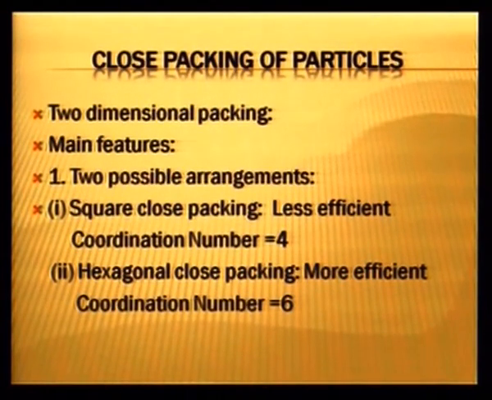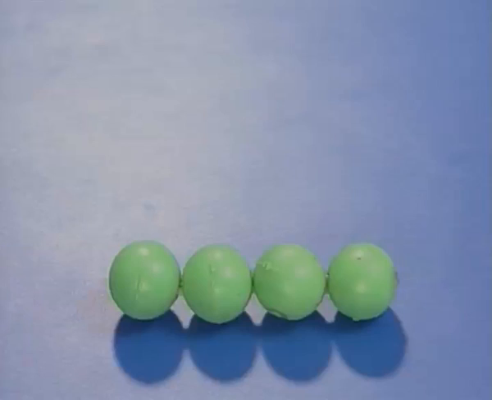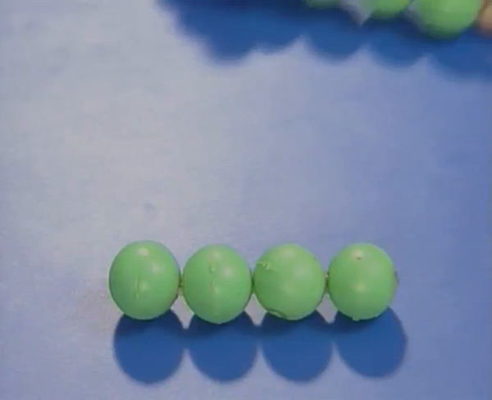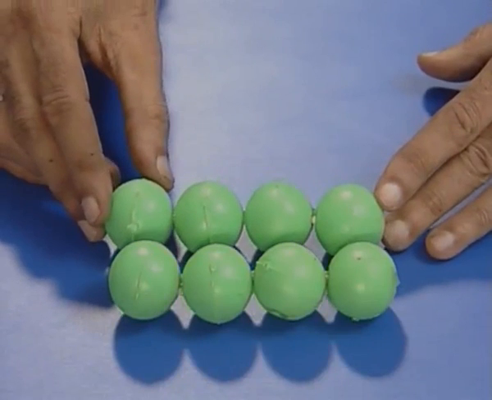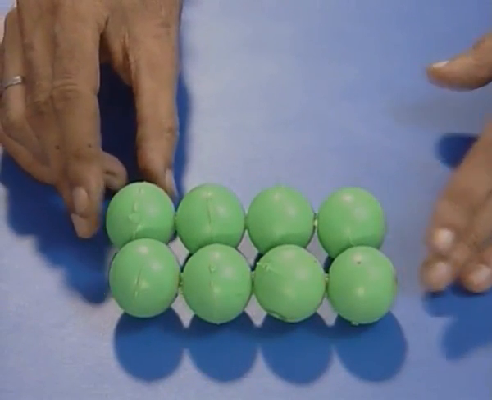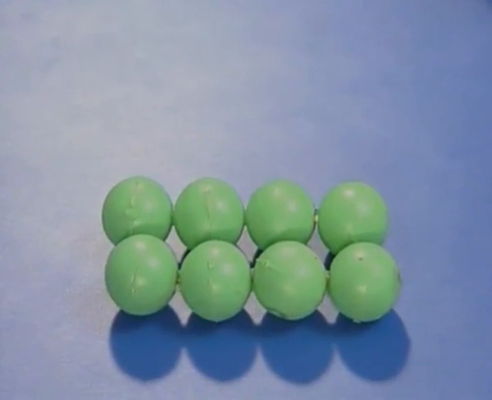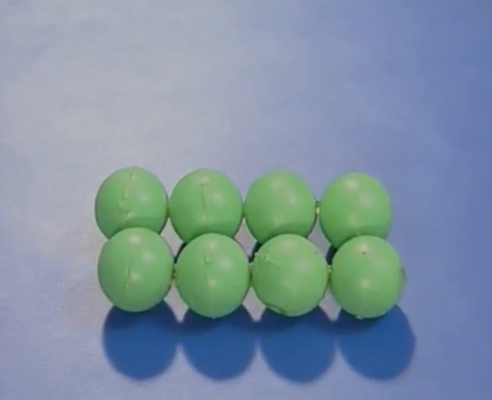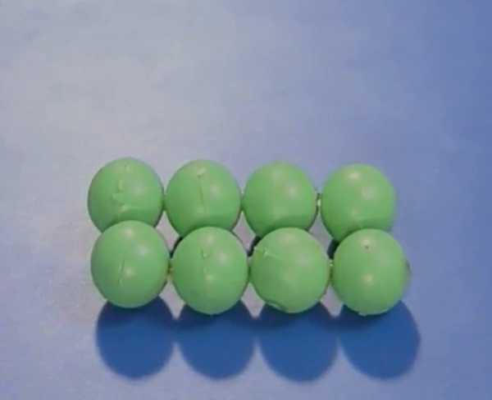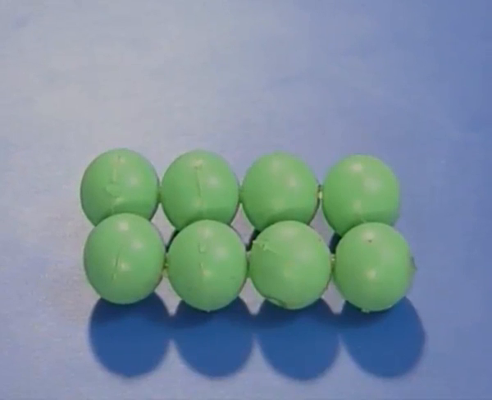In two dimensional packing, once again we can make use of the balls and just have a look at the possible arrangements. We have already seen the one dimensional arrangement, that is a row of the particles which are just touching each other. So, we can build up several such rows, and if we join them together, we will get two dimensional arrangement. There are two possible two dimensional arrangements.